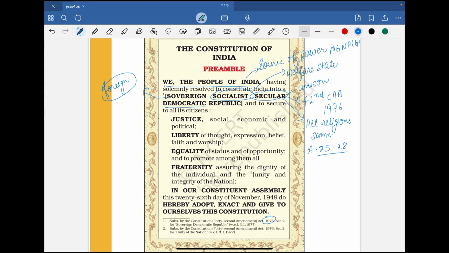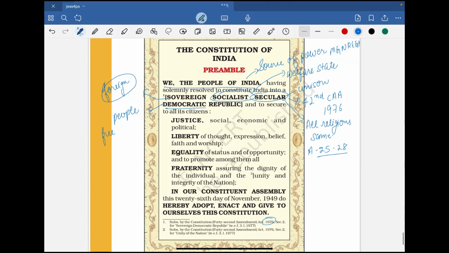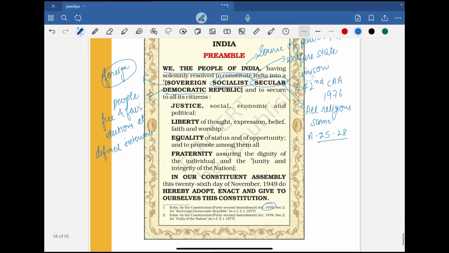Then democratic. Democratic means that the government which is in power is elected by people, right? So it's not a dictatorship, and there are free and fair elections, right, at defined intervals. And the very famous statement by Abraham Lincoln, that democracy is a government of the people, for the people, and by the people. So that's democratic state. So we have democracy in our state.